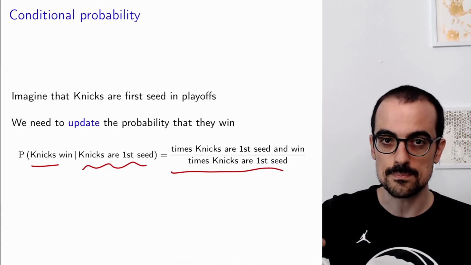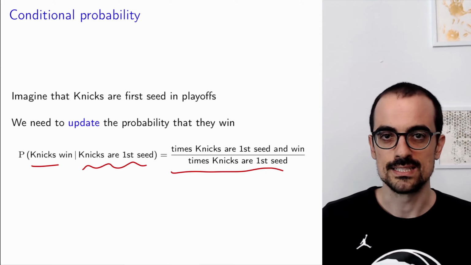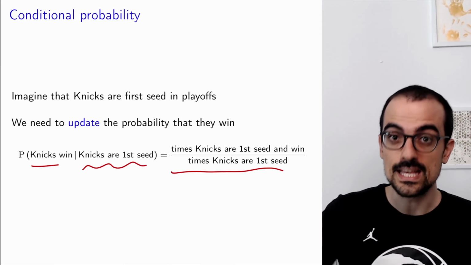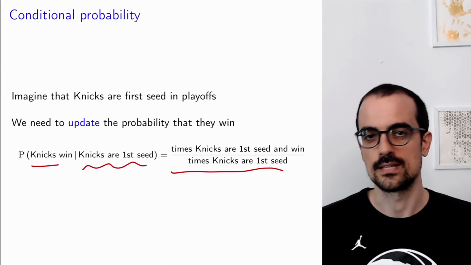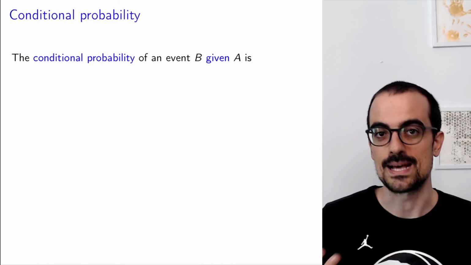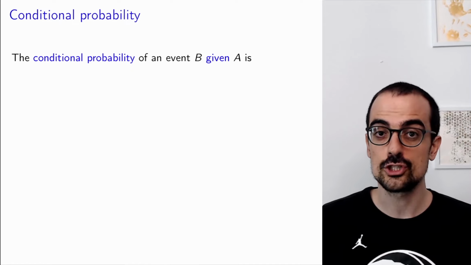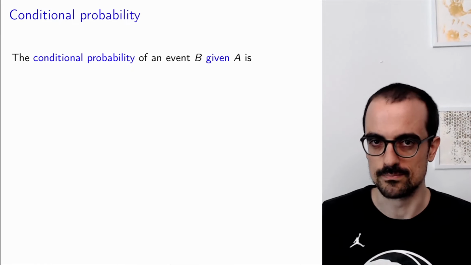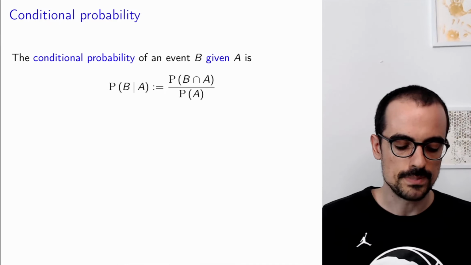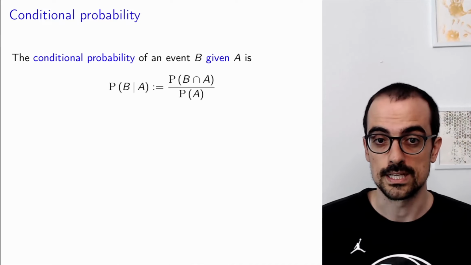Okay, so we take just the subset of repetitions of our experiment that are relevant, where whatever we're conditioning on happens, and then we look at the fraction within that subset. I hope that makes sense. From that, the mathematical definition for conditional probability of an event B given A should be the following. And again, this will be explained in more detail in the video on conditional probability. The probability of B given A should be the probability of the intersection divided by the probability of A.